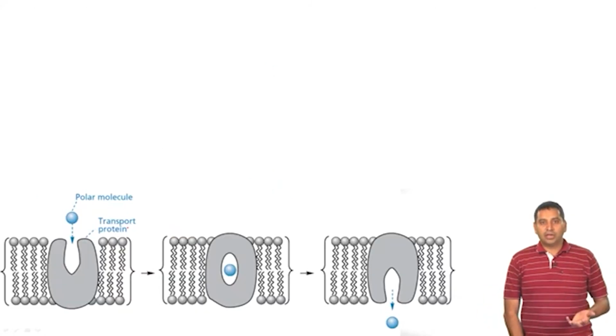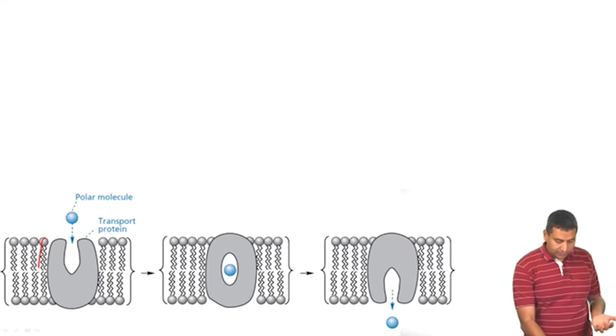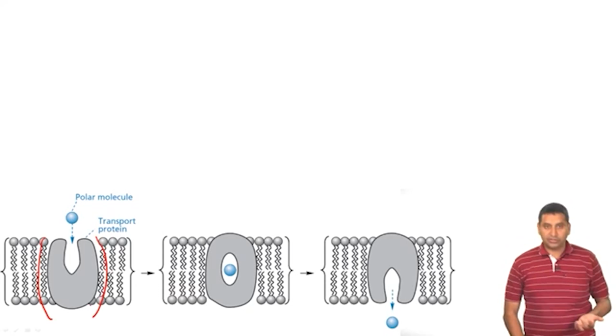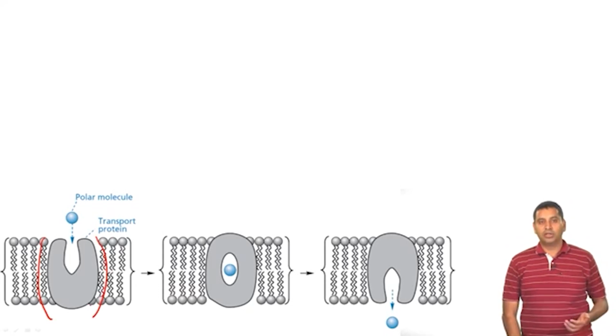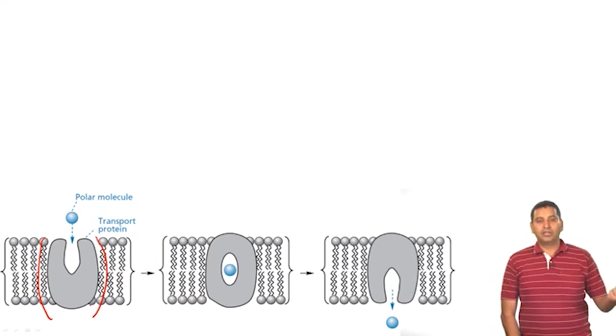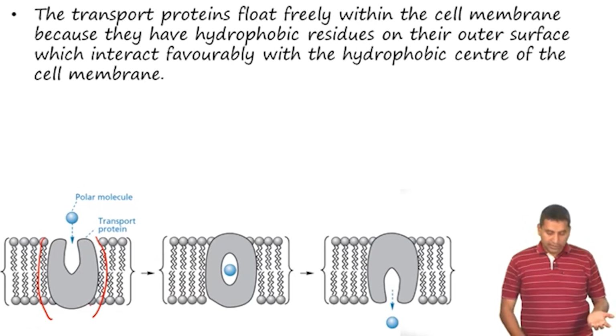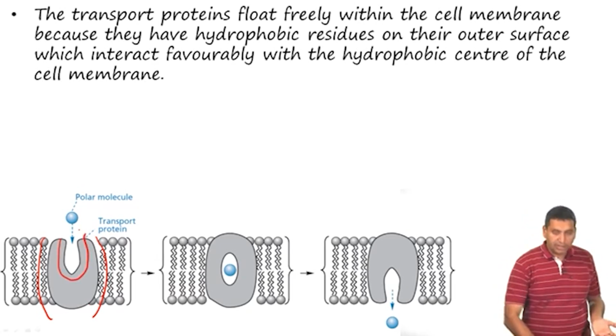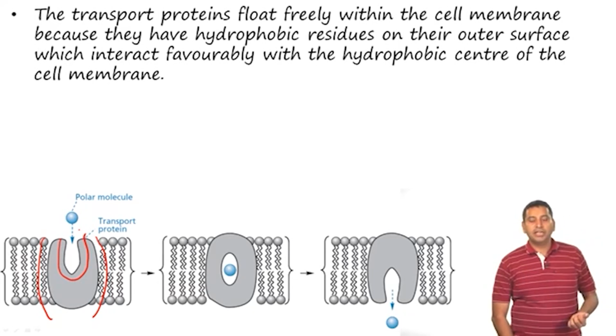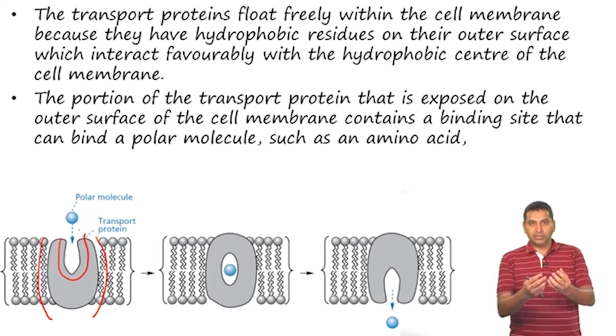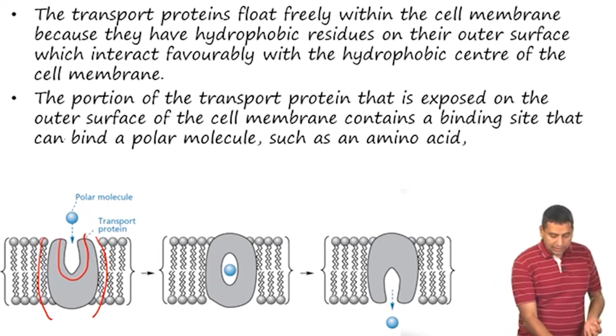Let us look at how a transport protein typically functions. The transport protein has a surface which is hydrophobic, contrary to how typical proteins fold, as we just learned, and their internal residues are hydrophilic. These hydrophilic residues interact with the polar molecule and can bind it.